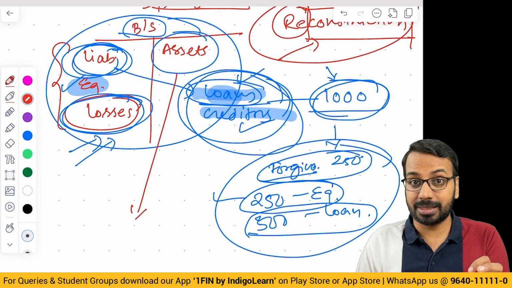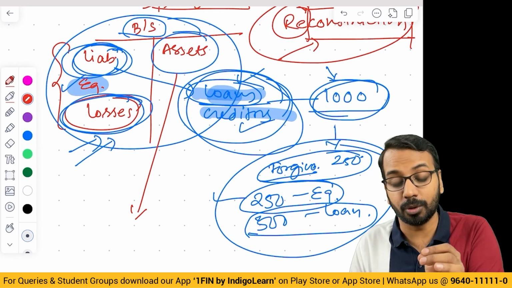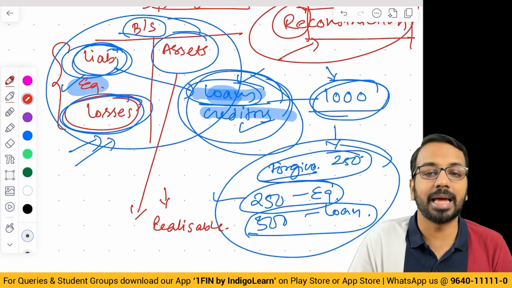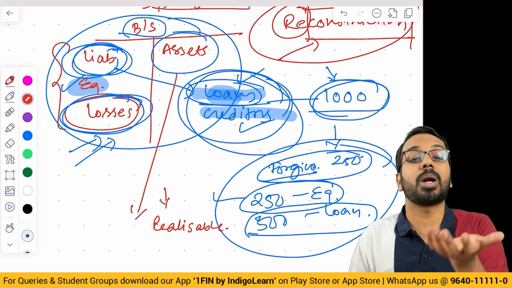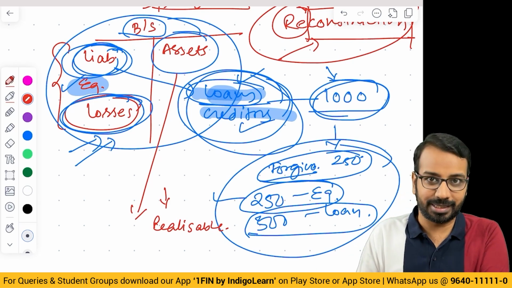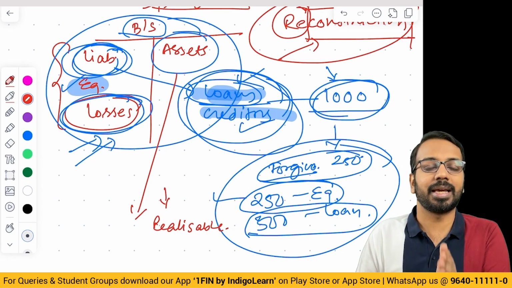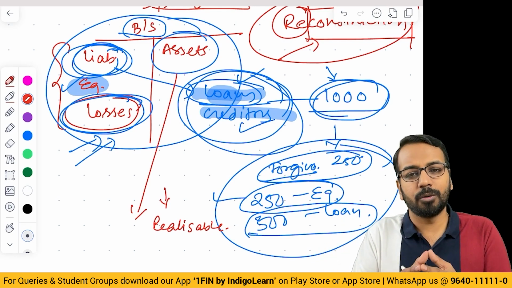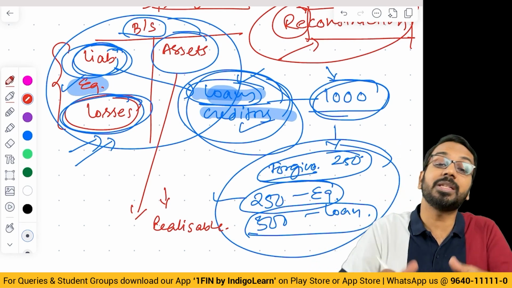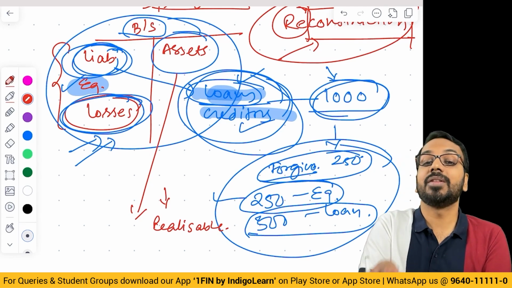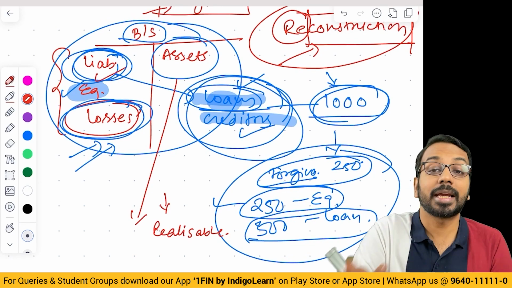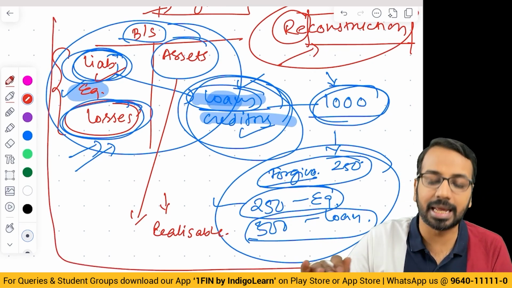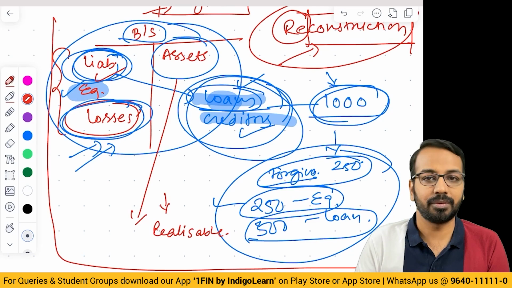there would be some assets which do not have the value that is shown in the books. So we will bring them down to their realizable value. Then there are some assets which the company may not need, which are not core assets for the business. For example, let us say an investment. The company is already into so much of losses, so much of problem. So the company says, okay, I don't need this investment. Let me sell off this investment. I will get some money. With that money, I can maybe settle some liabilities, or I can use that money for my subsequent working capital purpose. Okay, this is the whole scenario where a reconstruction happens.